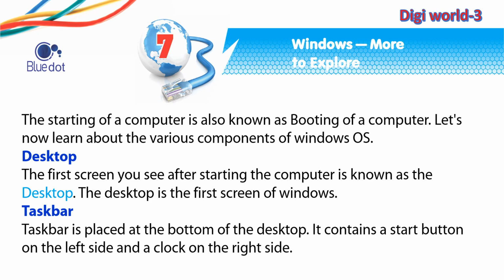Desktop. The first screen you see after starting the computer is known as the desktop. The desktop is the first screen of Windows. Taskbar. Taskbar is placed at the bottom of the desktop. It contains a start button on the left side and a clock on the right side.